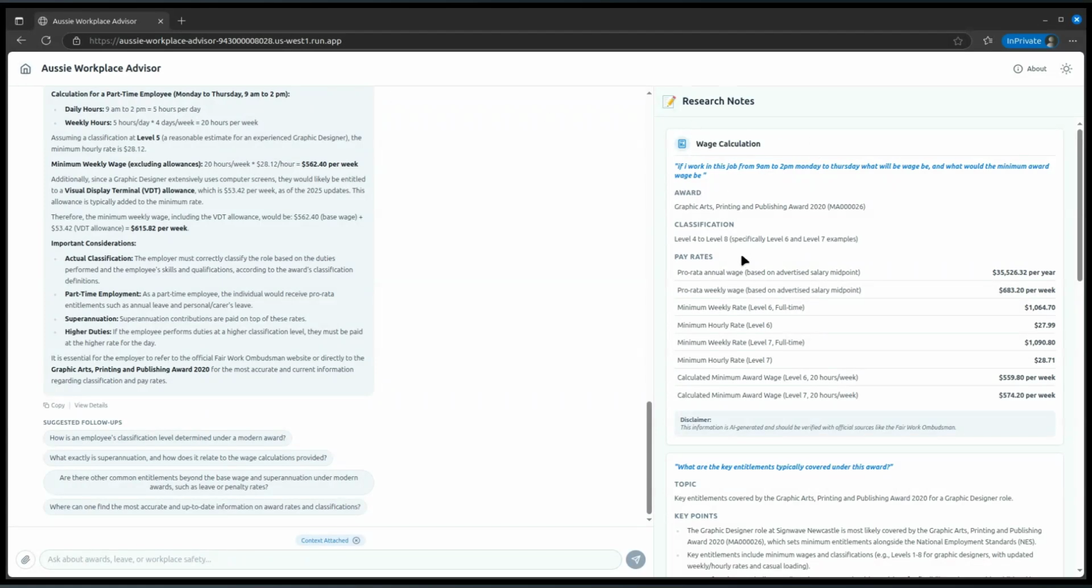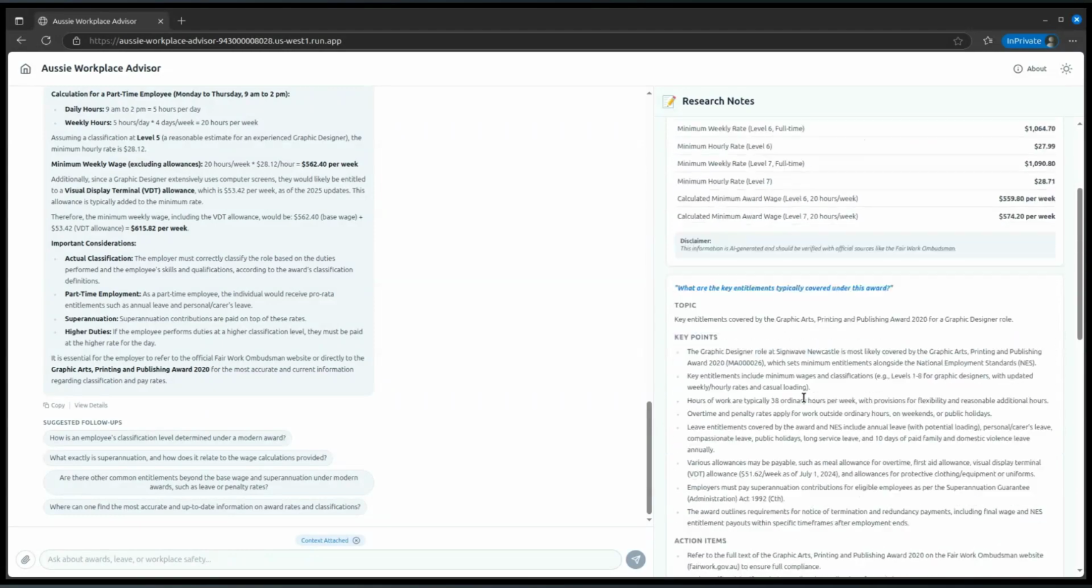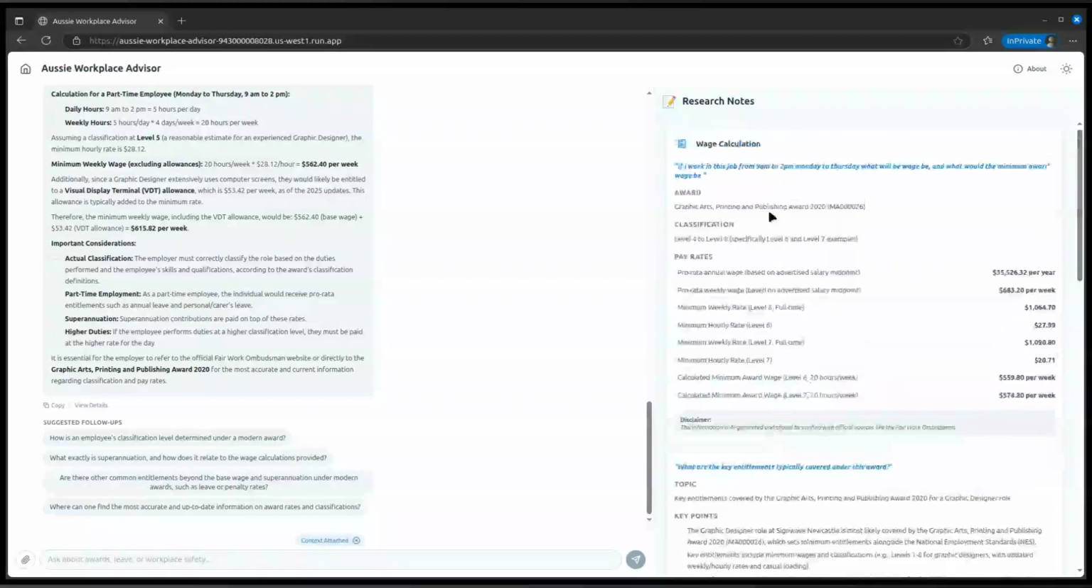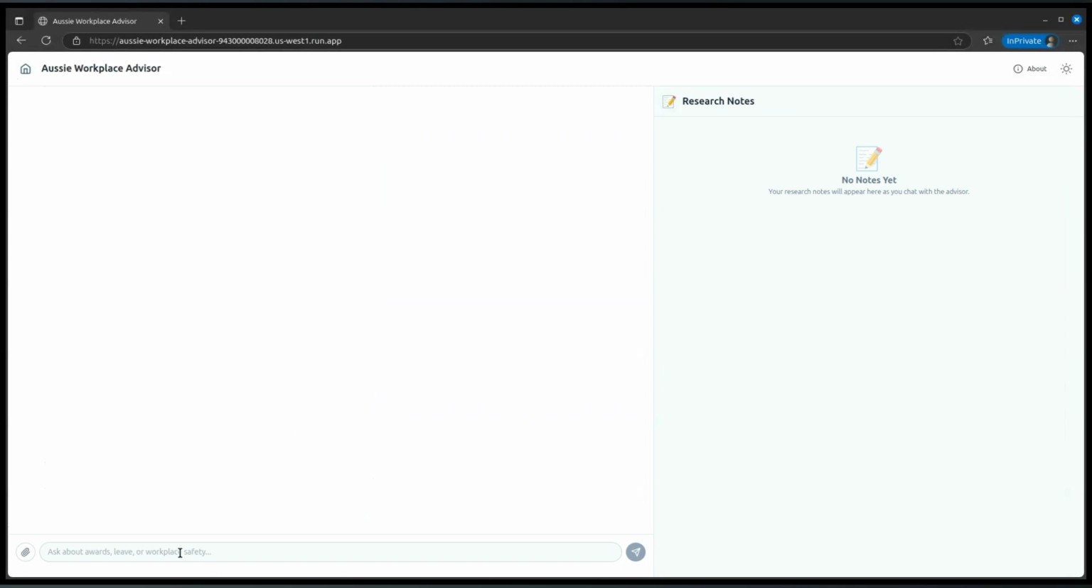So you can see how the wage calculation is a different agent and a different output to the summary as well, right? So it's a totally different workflow that does that calculation. It's not part of the same summary workflow. And hence the formatting is different and things like that. So we'll just refresh it. And now let's look at a safety kind of question.